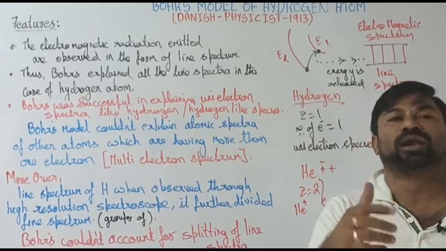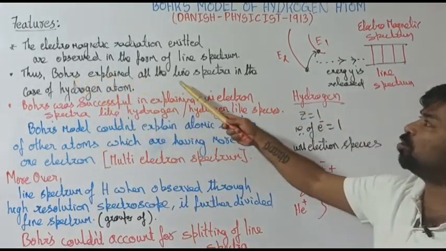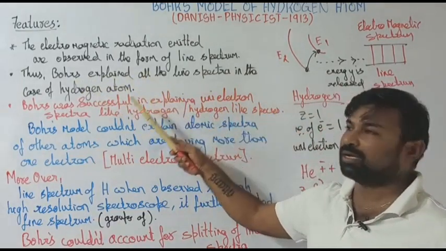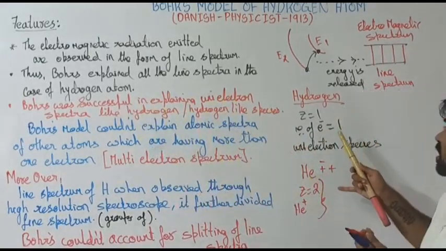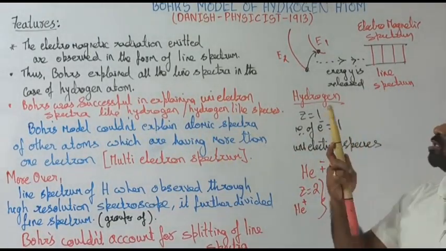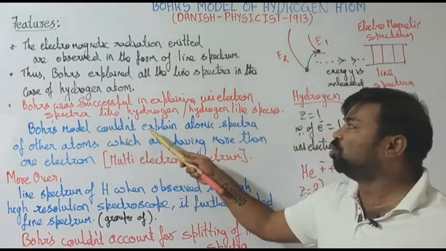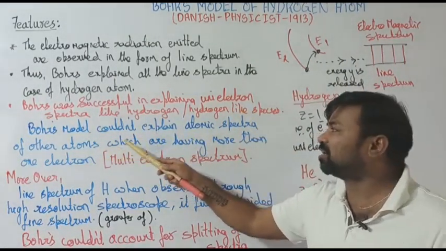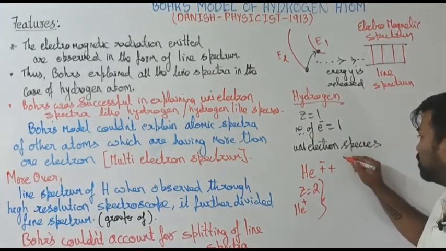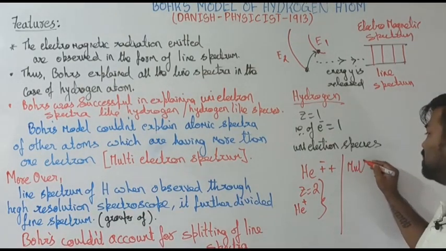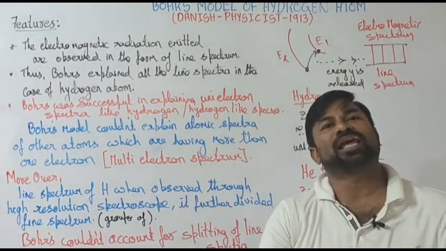Bohr was successful when dealing with the hydrogen atom. Thus, Bohr explained the atomic spectrum of hydrogen. So, Bohr was successful in explaining the uni-electron spectrum, that is, the single electron spectrum. In the case of hydrogen, he was successful. But he could not explain the atomic spectrum of atoms having more than 1 electron, which means multi-electron structure.